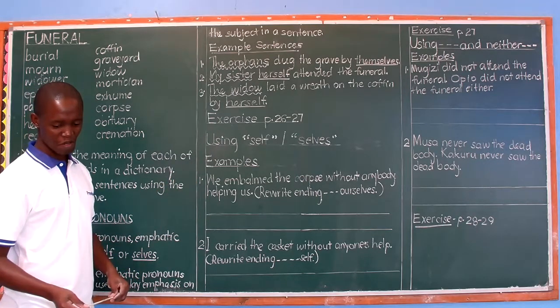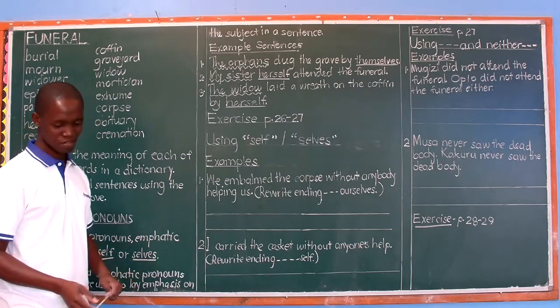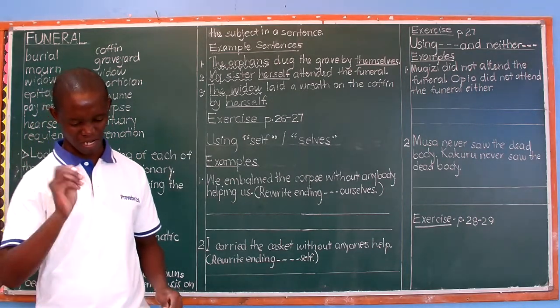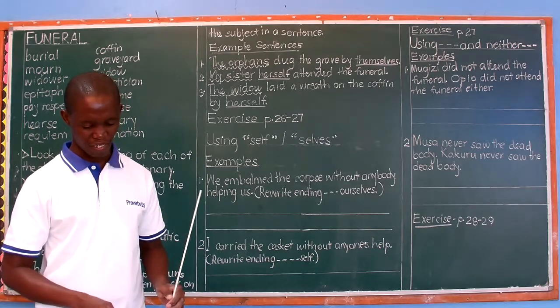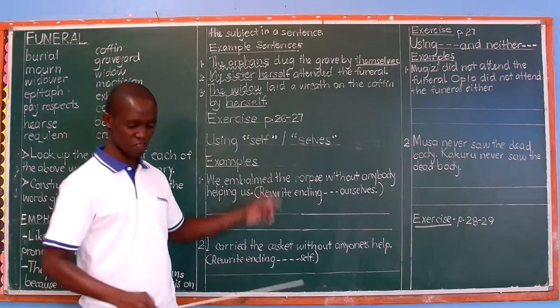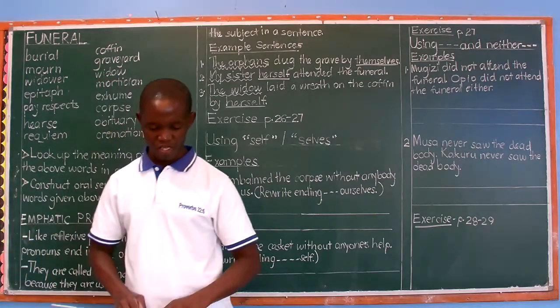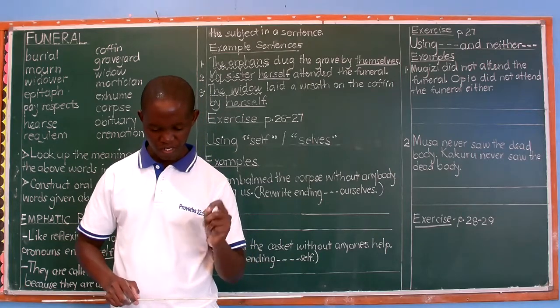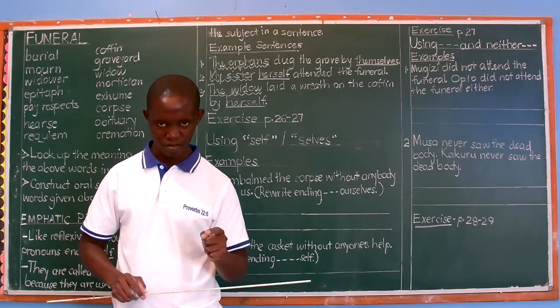The teacher has given examples here. The examples in the book miss something. I like that preposition, by. It shows clear emphasis. For example, example number 1 in the workbook reads, nobody helped the orphans to dig the grave. Answer: the orphans dug the grave themselves.